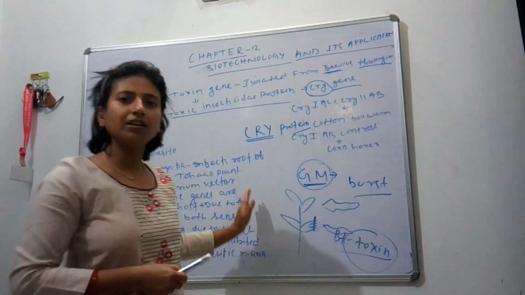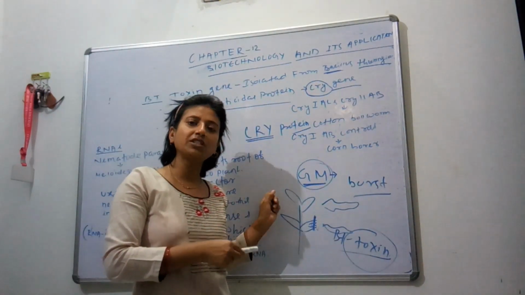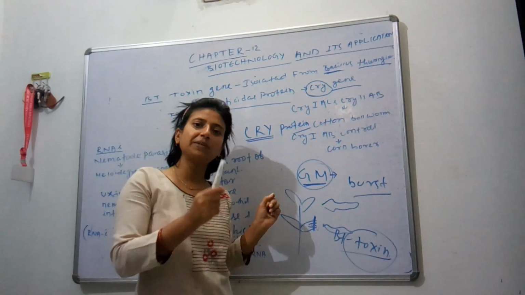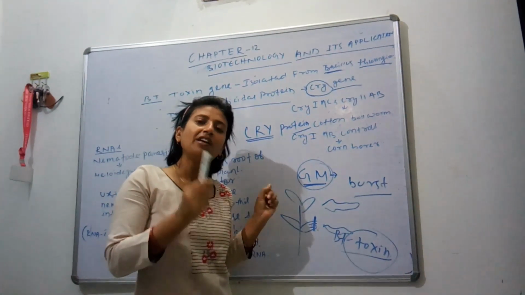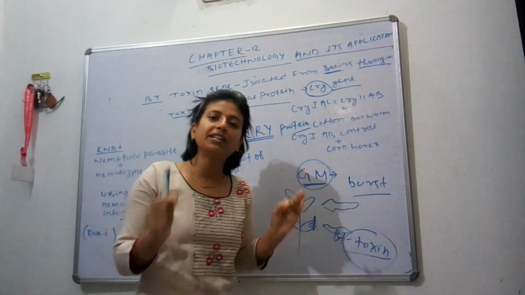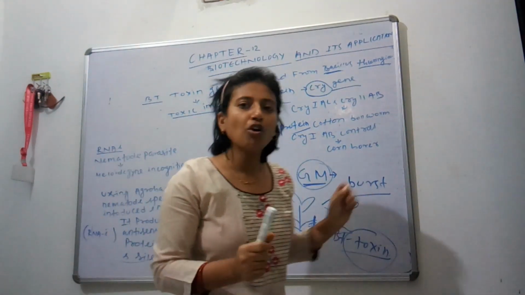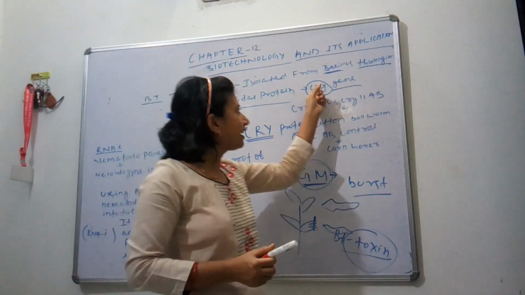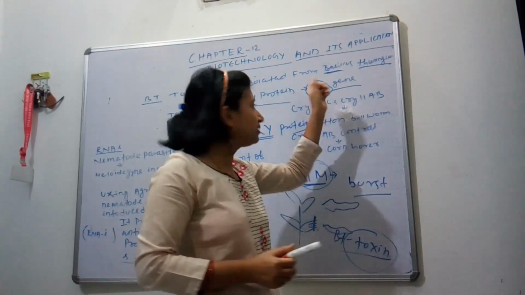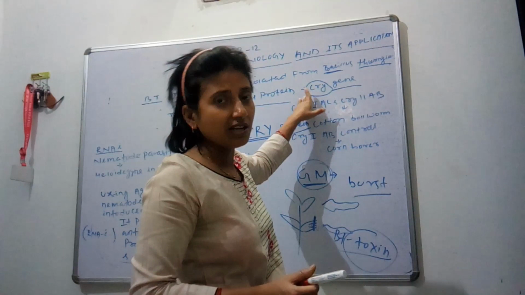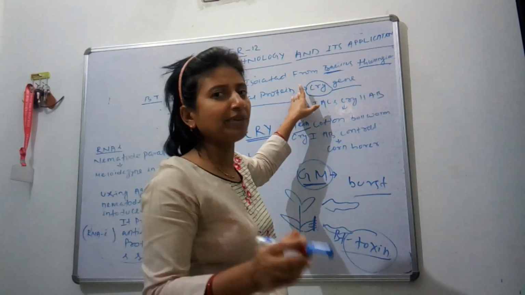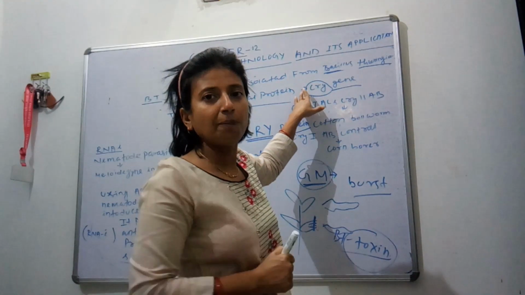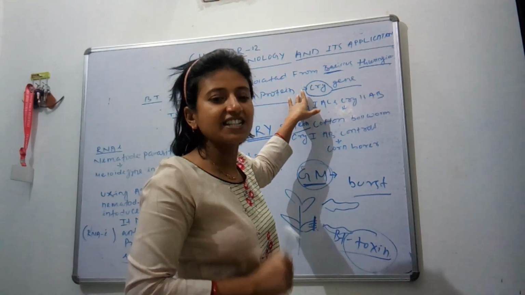So this will kill only the harmful insect, meaning those insects which harm the particular crop. If we introduce the Bt toxin gene in that crop, then the specific insect that affects the crop will die, not any other insect. So nowadays the Bt gene, the cry gene, is used in various varieties of plants to make them insect resistant.